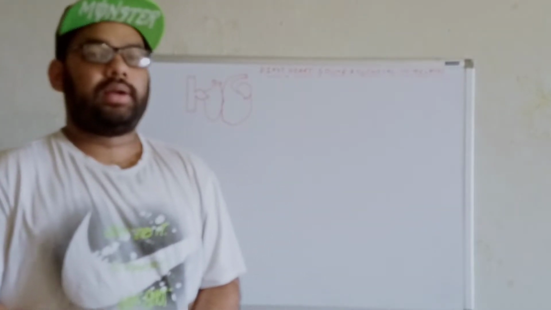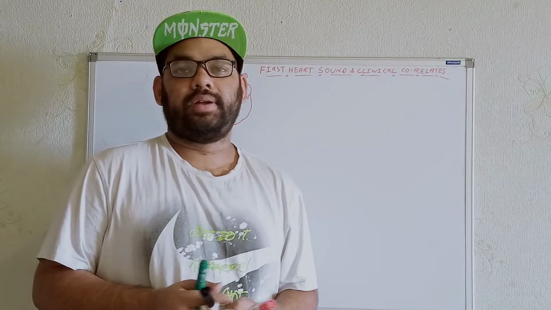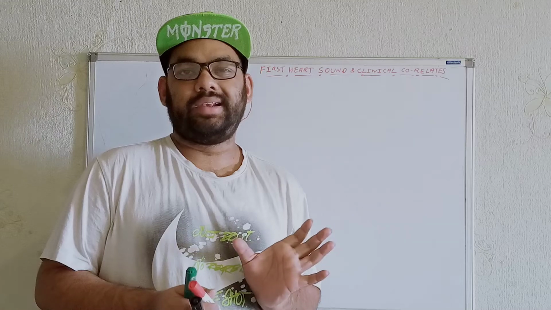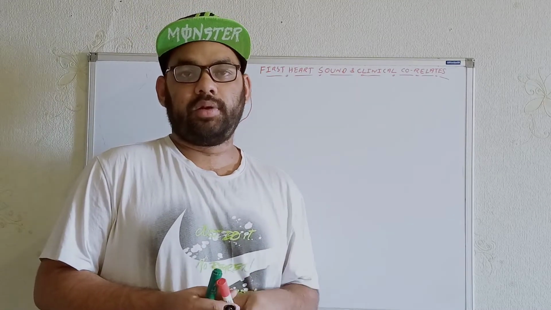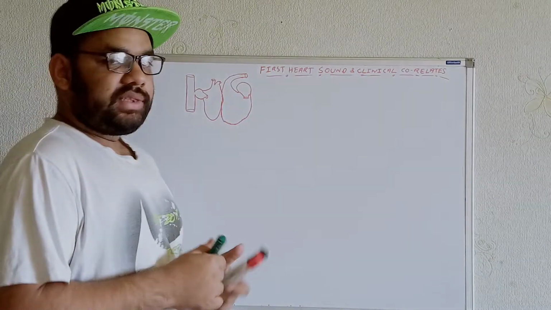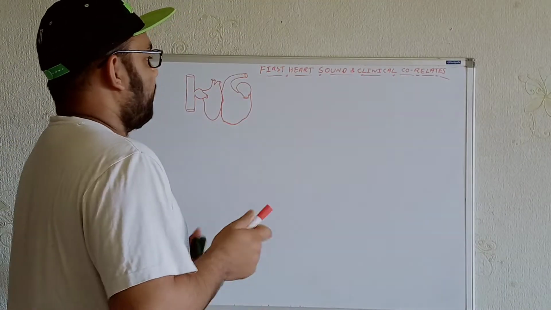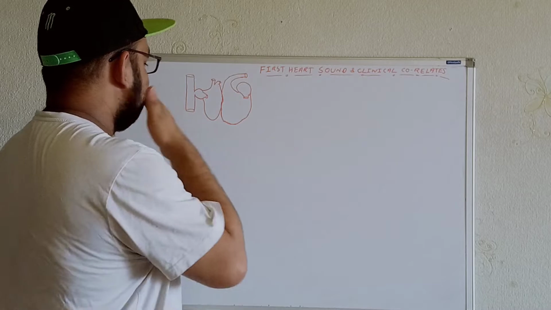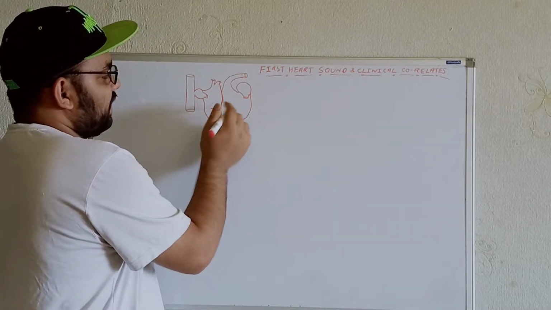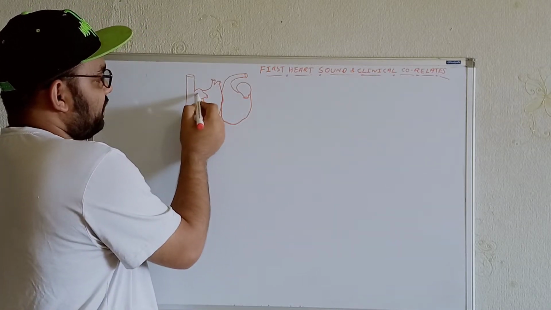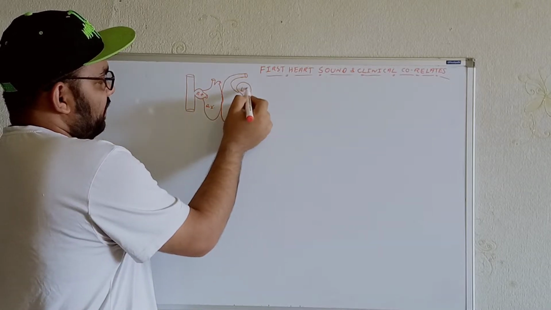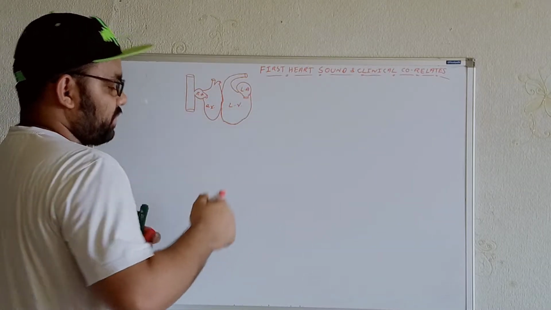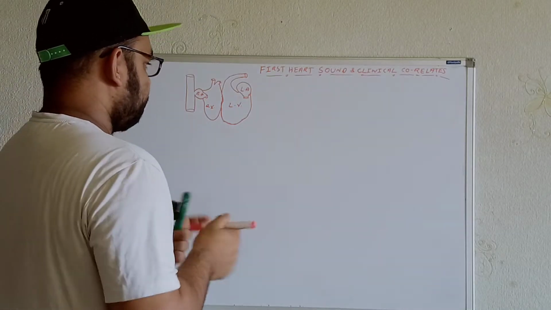Before starting the topic, let me tell you that I have already uploaded a video on the cardiac cycle, where I briefly described the different types of heart sounds. Now if I start the topic, the first heart sound. I'll draw the different chambers: the right atrium, the right ventricle, the left atrium and the left ventricle in a box pattern. Let me show you.